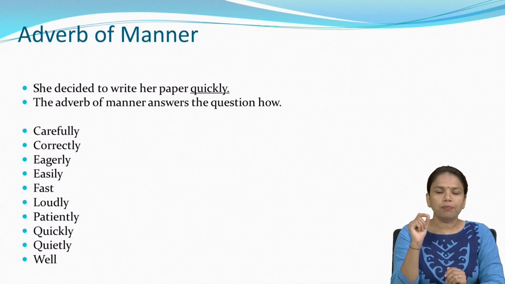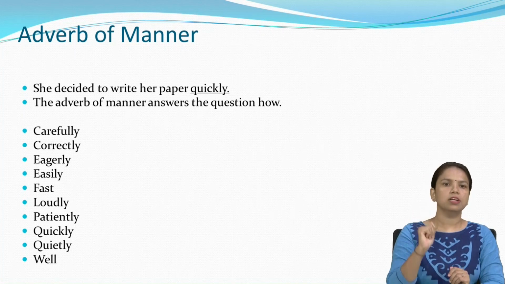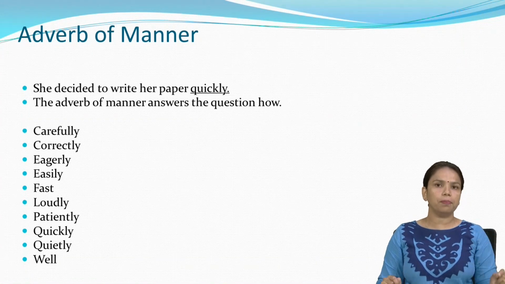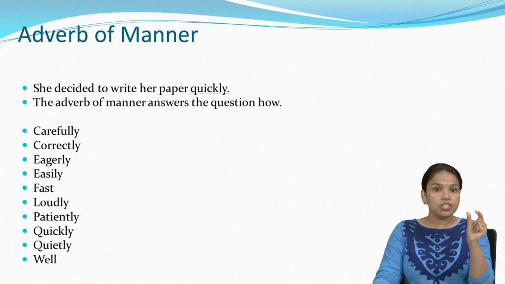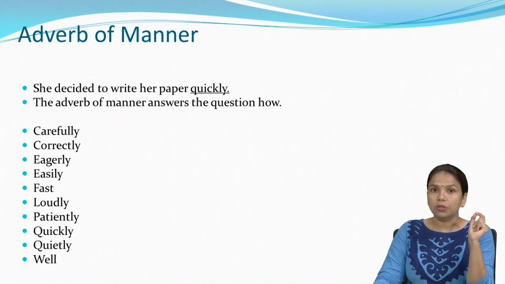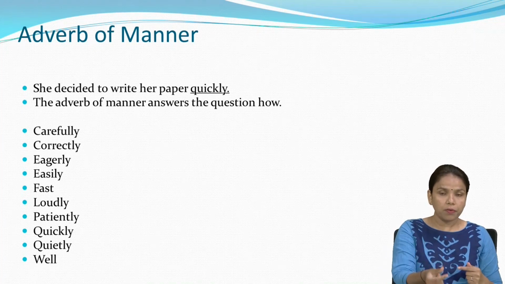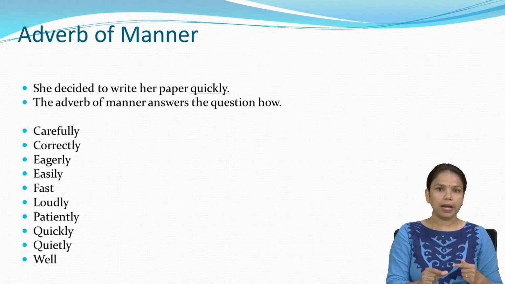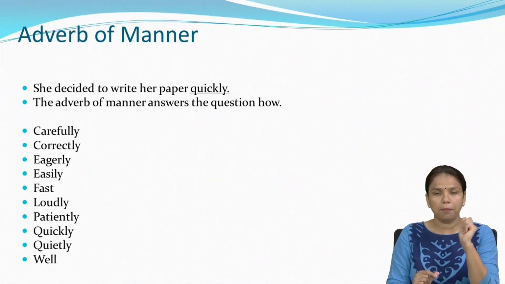The adverb of manner mainly answers the question how. Let's see an example. She decided to write her paper quickly. How did she decide to write her paper? The answer is quickly. Whenever you ask the question with how and whatever answer you get, this word is called an adverb of manner.